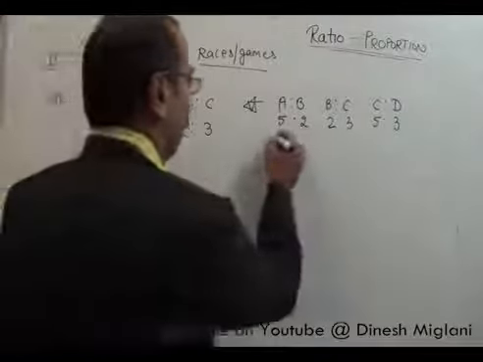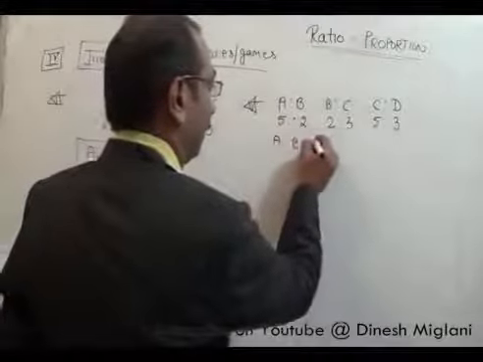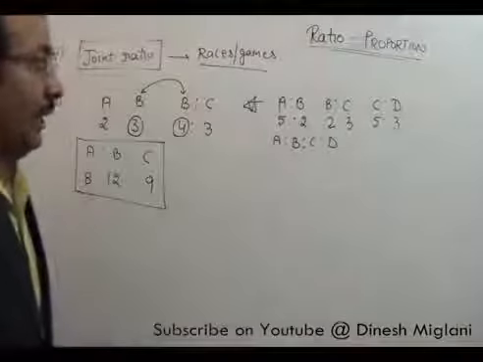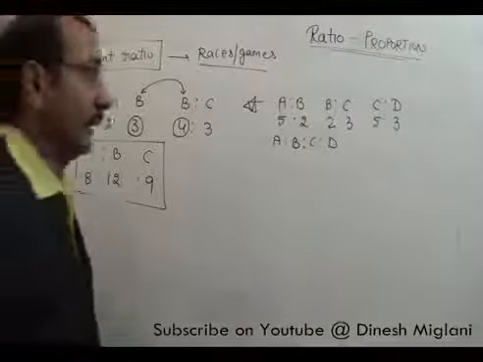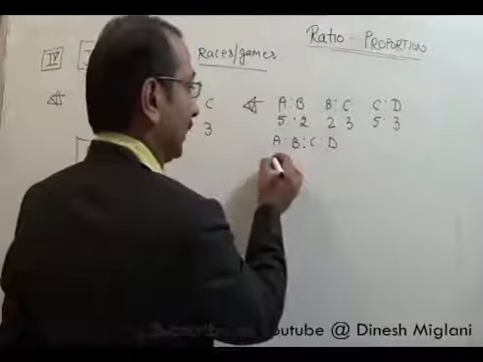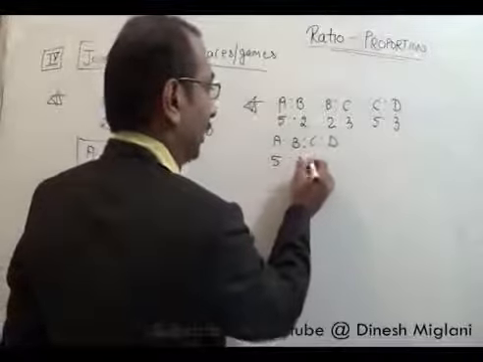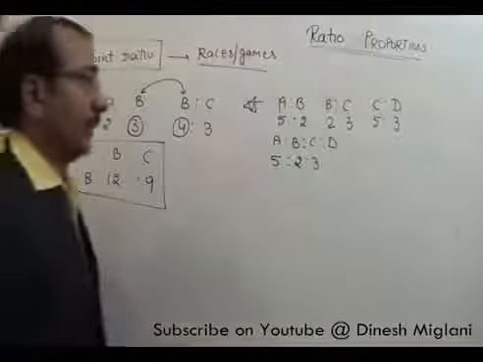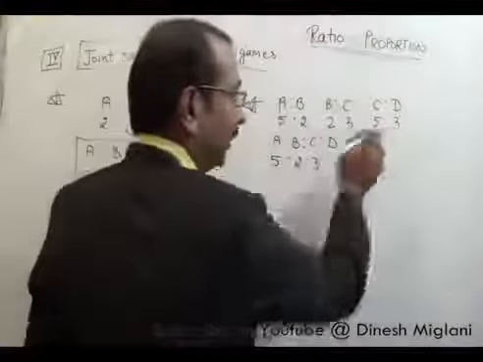We have to answer what is the joint ratio of A:B:C:D. Now when I have to find A:B:C, here by chance these two are equal, so I can simply say A:B:C is 5:2:3.